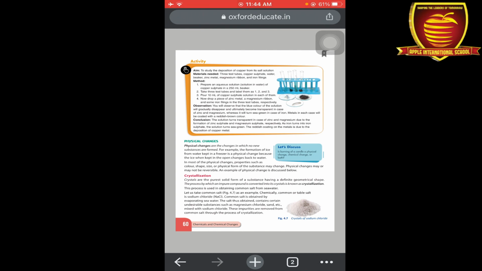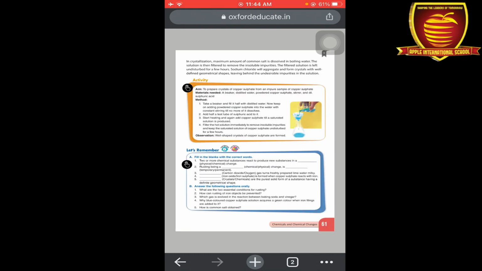ठीक है, मीन्स कुछ इम्प्योरिटीज़ होती हैं, लेकिन हम उन इम्प्योरिटीज़ को प्योर कर लेते हैं with the help of filtration. Okay, so the filtered solution is left undisturbed for a few hours. Sodium chloride will aggregate and form crystals with well geometrical shapes.